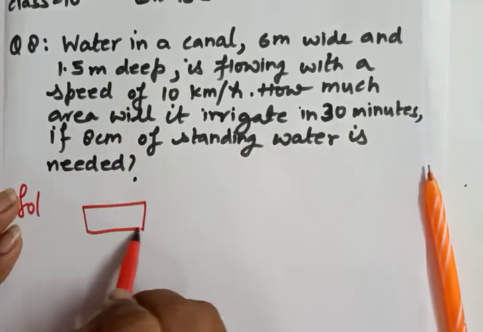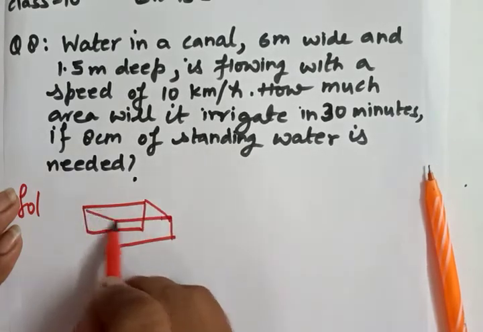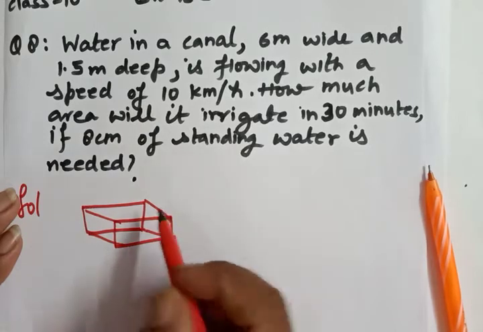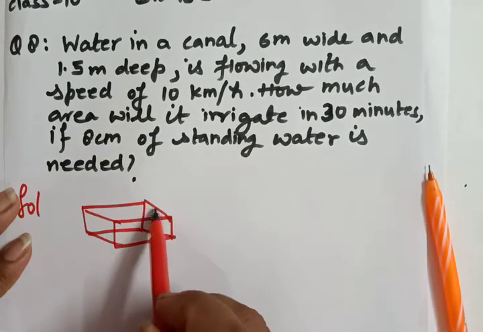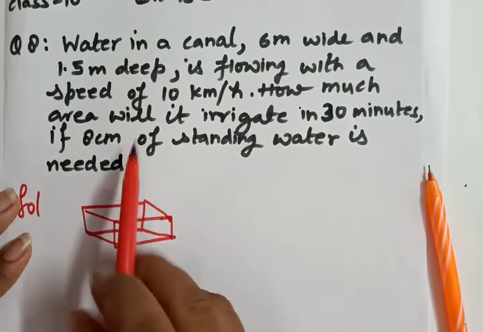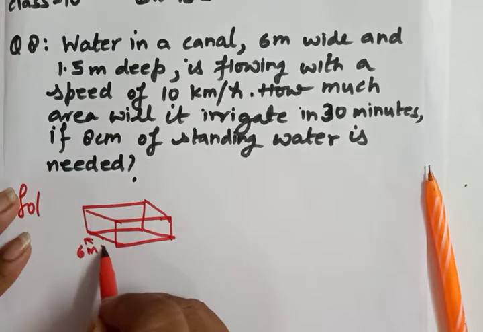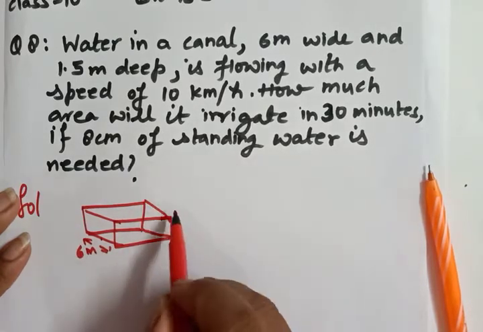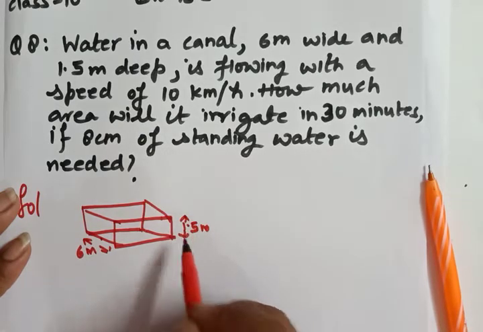This is 6 meter wide, and 1.5 meter deep.